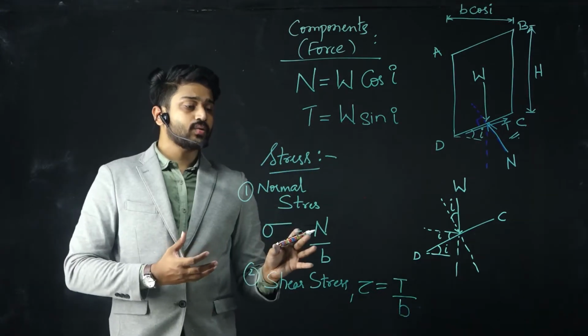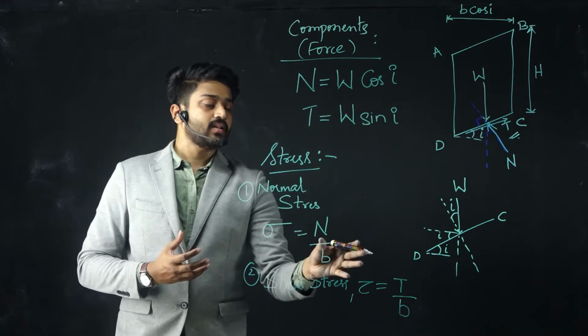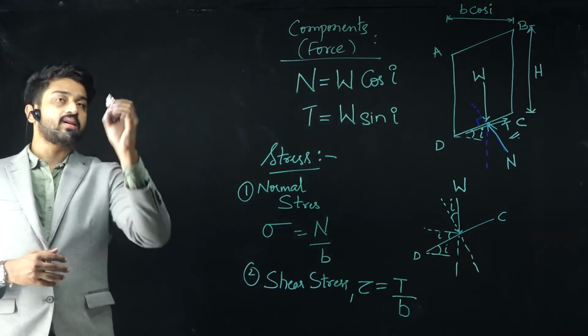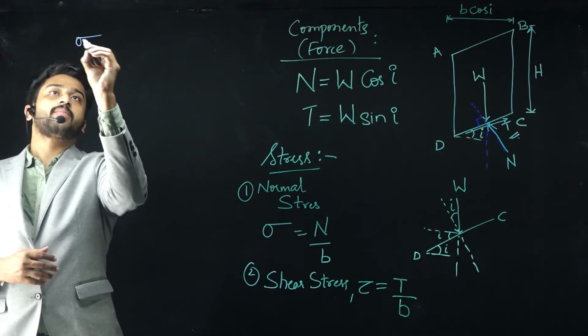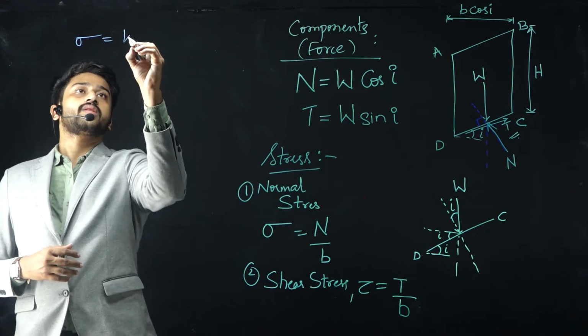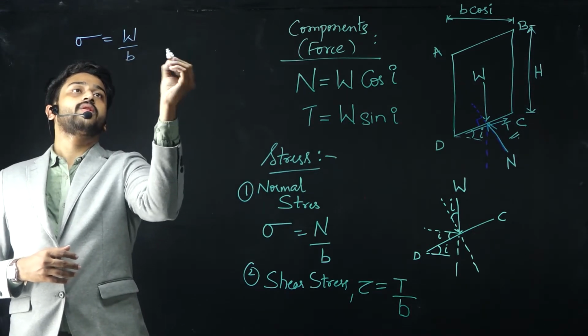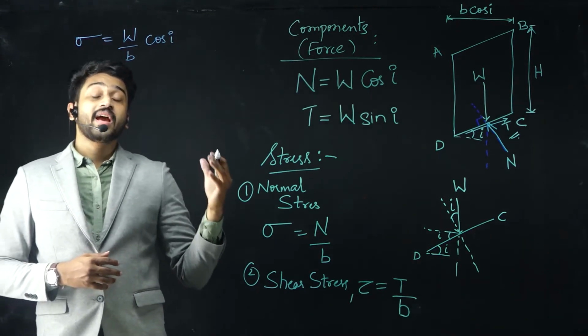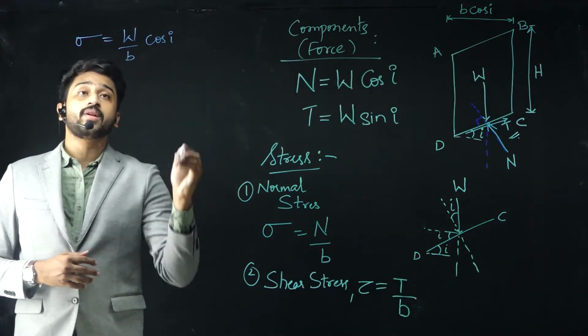So we need to represent this W and N here. If I write it in this particular manner, the normal stress sigma will be equal to N by b. N is nothing but W cos I, so I can write W by b cos I. But we have already observed what W is.